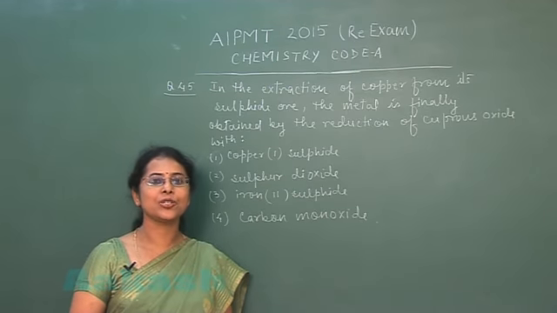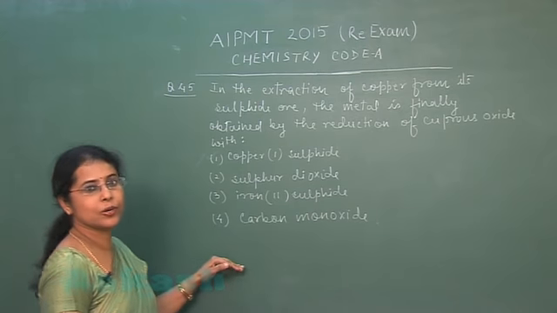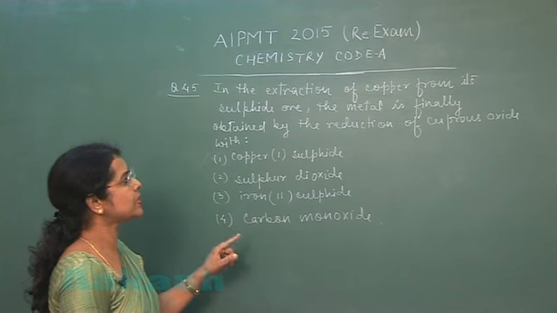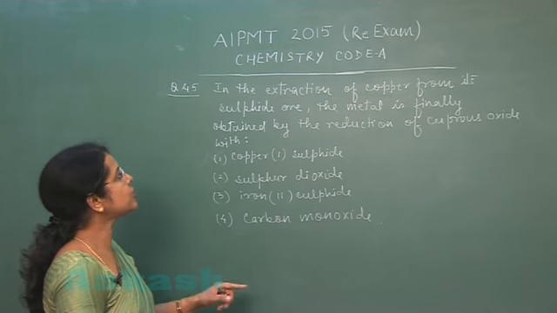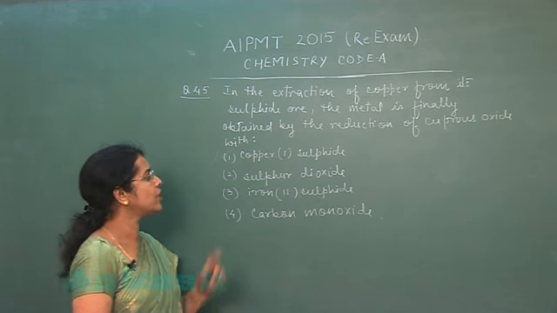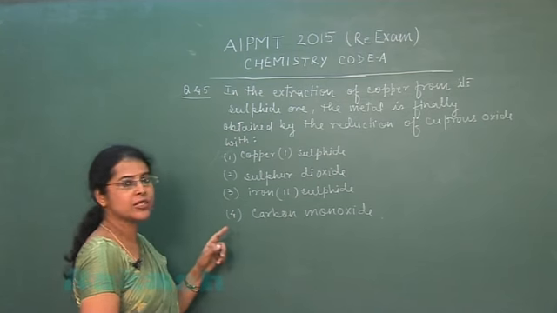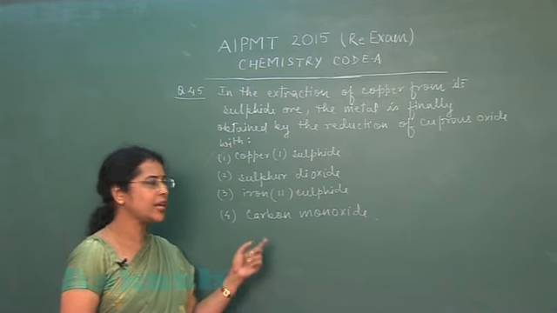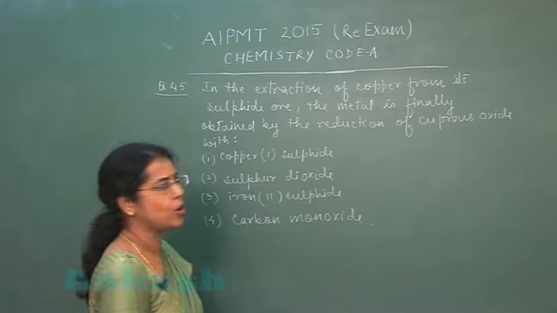So moving to the last question of today's paper, that is question number 45. In the extraction of copper from its sulfide ore, the metal is finally obtained by the reduction of cuprous oxide with first option cuprous sulfide, second option sulfur dioxide, third option iron sulfide, and fourth option is carbon monoxide.